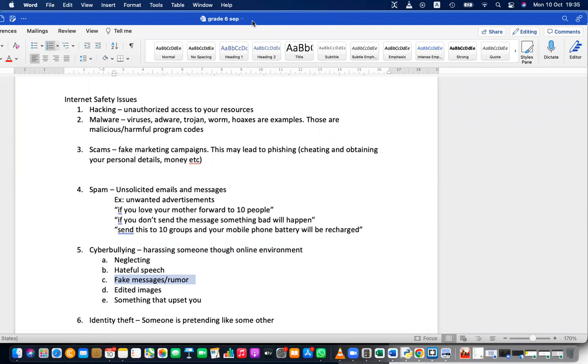Your images or videos are taken and edited, and the edited images and videos are circulated among your friends and others. That is also cyberbullying. Anything that can upset you in the online environment. Maybe somebody is sending you an unwanted picture. That is also cyberbullying, right?